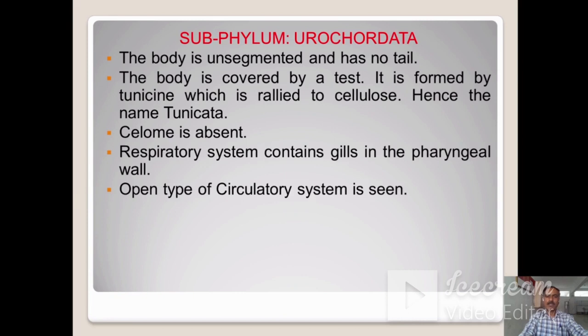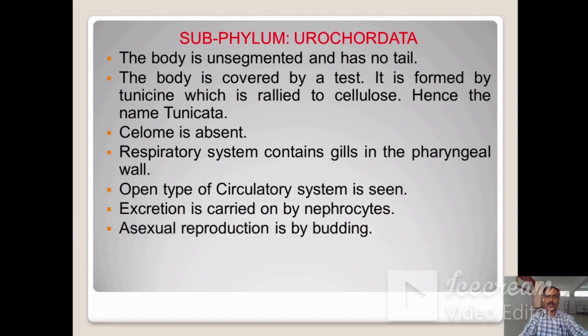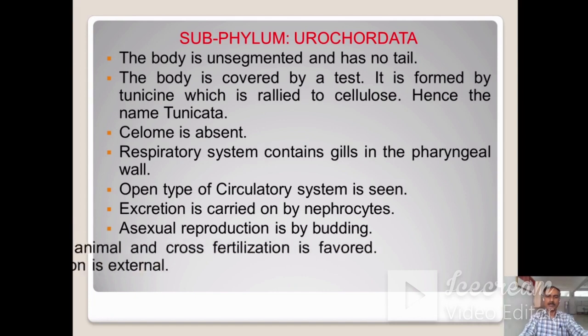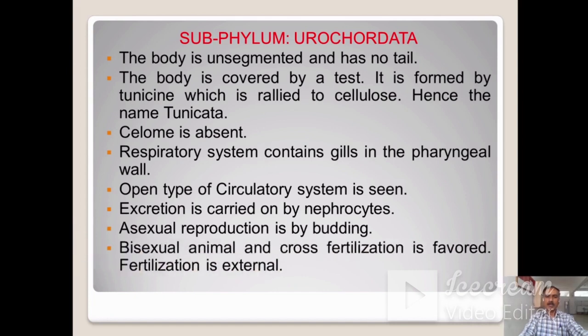Open type circulatory system is seen. Excretion is carried out by nephrocytes. Asexual reproduction is by budding. Bisexual animal and cross-fertilization is favored. Fertilization is external.